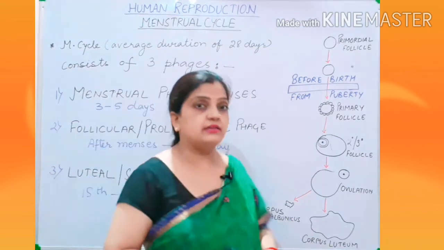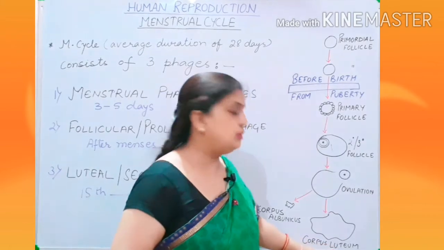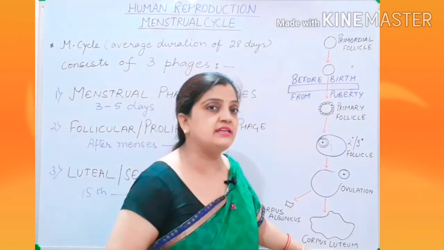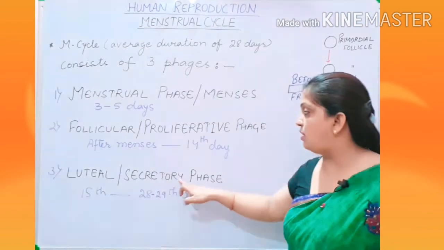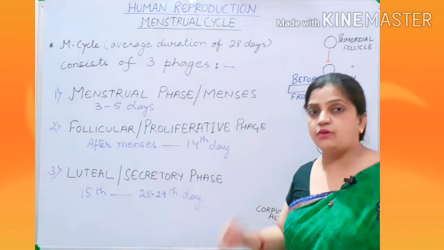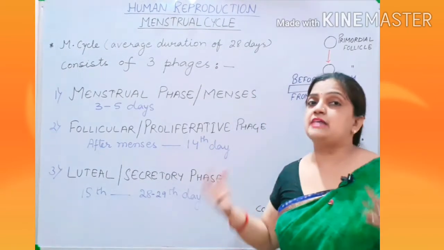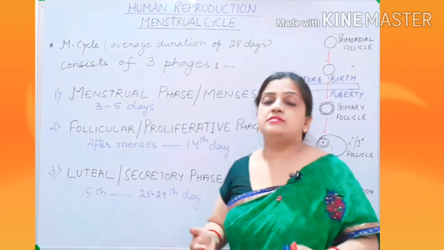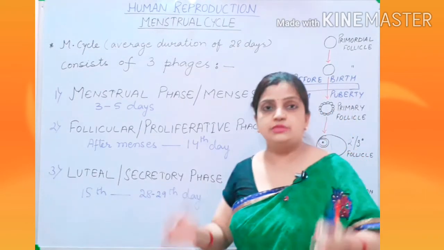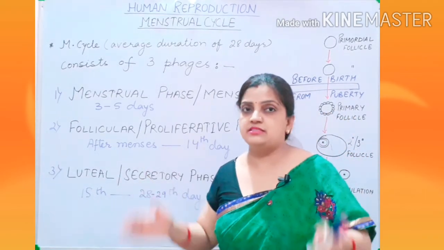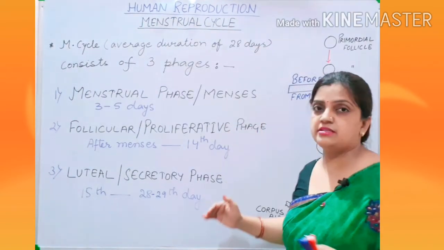So children, in the luteal phase, you can understand that corpus luteum is getting formed. That is why it is called the luteal phase. But why is it called the secretory phase? Secretory, because as soon as the corpus luteum is developed, it starts releasing progesterone hormone, which is utilized during the whole pregnancy period. So now children, let us discuss these three phases in detail.